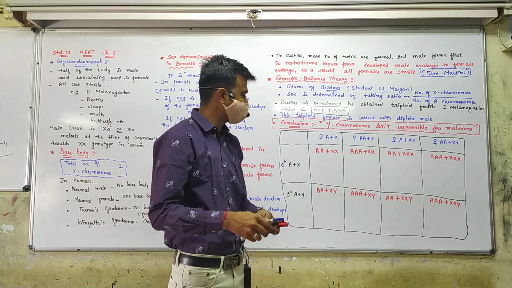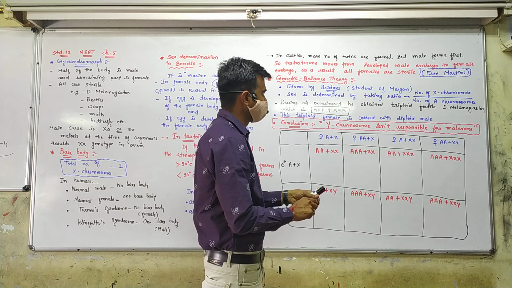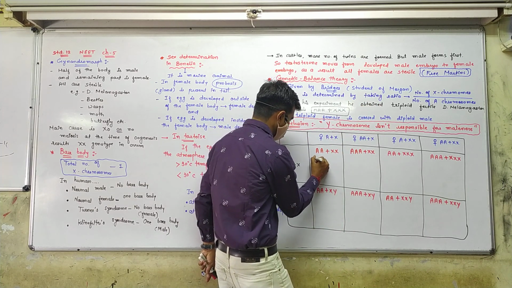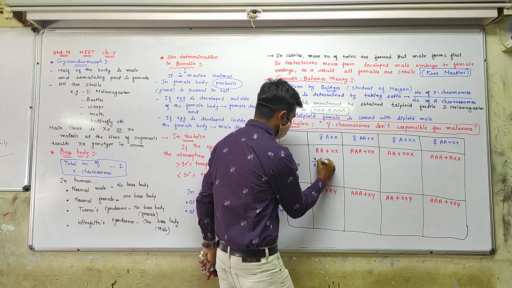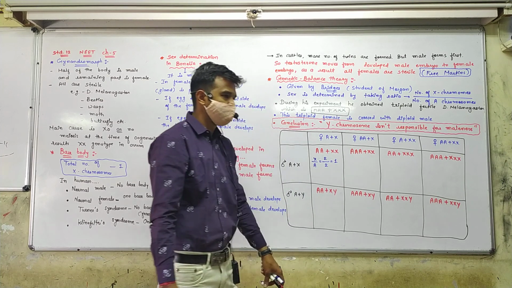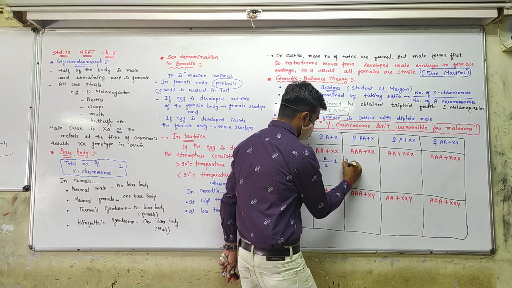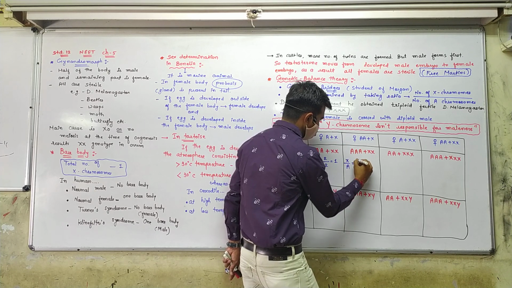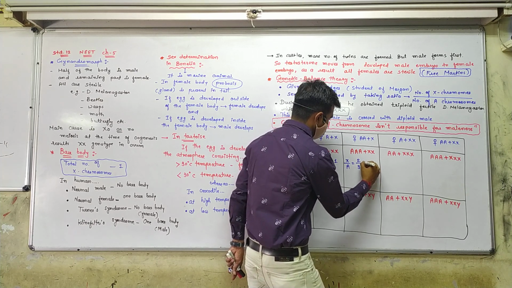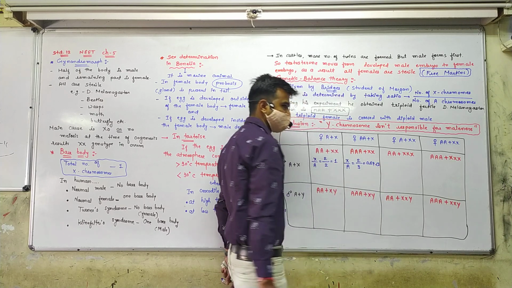Okay, now you take the ratio. Number of X chromosomes upon number of A chromosomes. See, X upon A ratio is equal to 2 by 2, that becomes 1. Here X upon A ratio is 2 by 3, 0.67, that is less than 1.